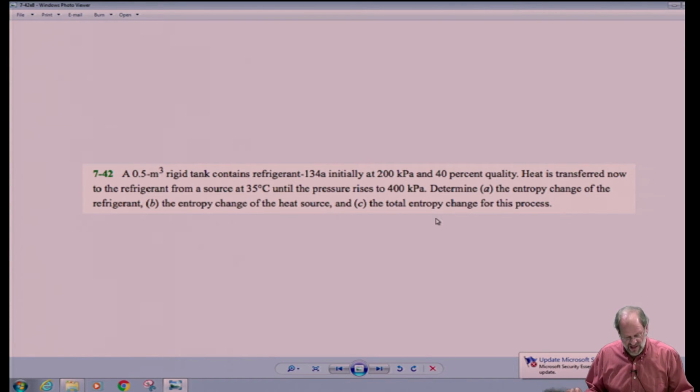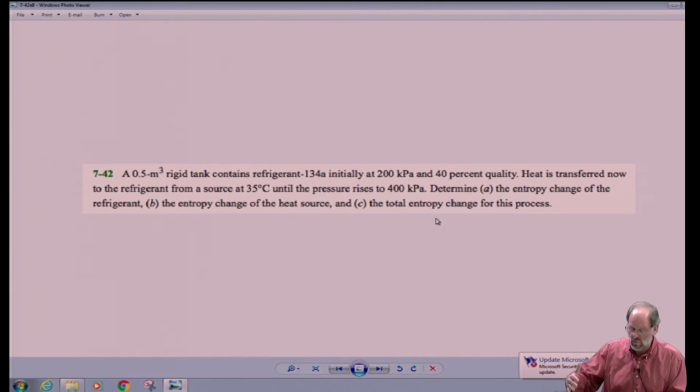However, if this problem were out of chapter 4, instead of asking for the entropy change, it would have asked us to determine the amount of heat transfer for this process. Here, it doesn't ask me for the amount of heat transfer, yet we know we need it, right? I mean, how else do you find the entropy change of the surroundings, the heat source, unless you know Q? After all, Q over T is the entropy change for the surroundings. So it turns out that these problems out of chapter 7 are just like the chapter 4 problems. They just take us one step further.